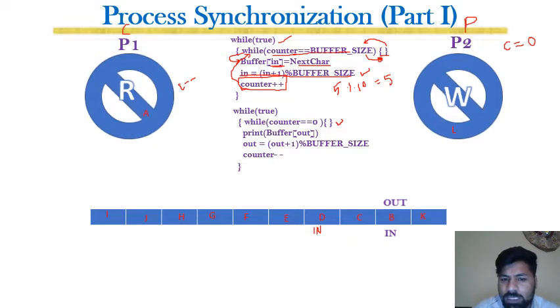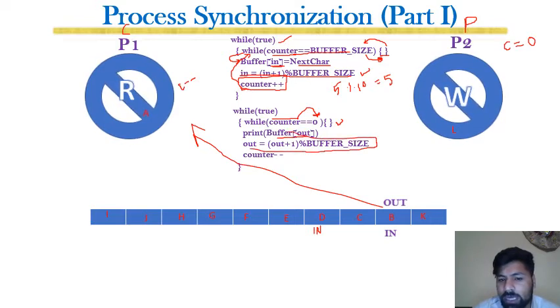It means that if there is no character in the buffer, counter meaning the number of characters in the buffer, is 0, then do nothing and wait over here until this condition is satisfied. Once the counter is not 0, meaning there is some character in the buffer, then take the character out of the buffer, give that character to the reader program, and then increment the out pointer in the fashion we incremented previously in the producer program, out plus 1 remainder buffer size, and then decrement the counter.